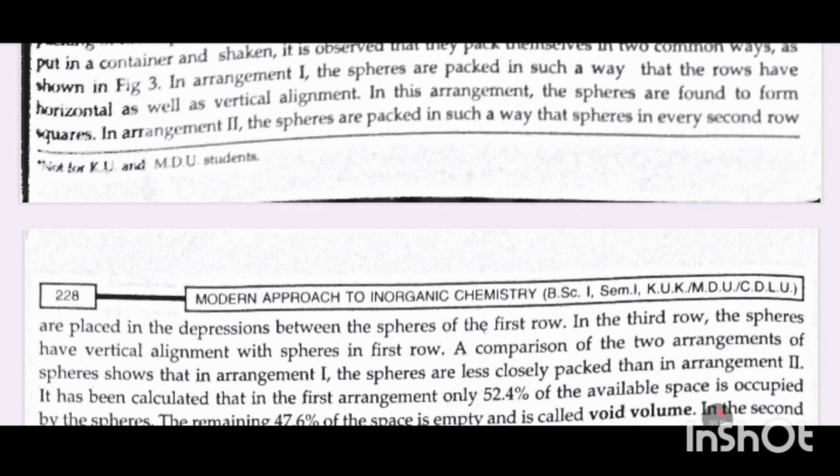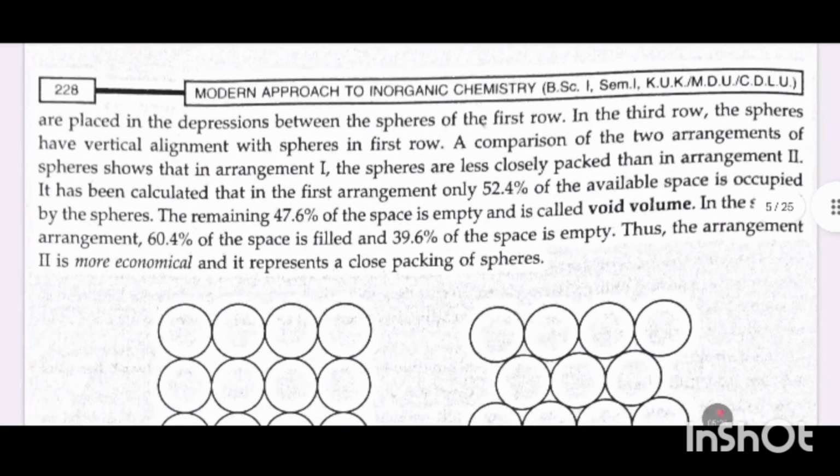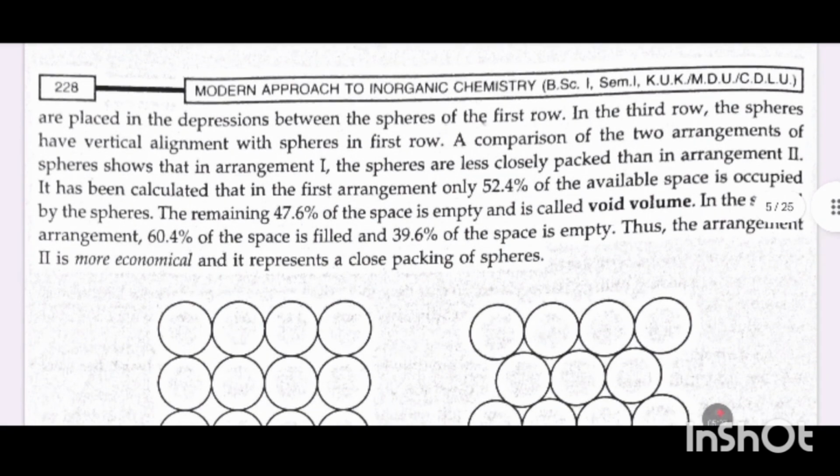The arrangement second. In arrangement second, the spheres are packed in such a way that spheres in every second row are placed in the depression between the spheres of the first row. In the third row, the spheres have vertical alignment with spheres in the first row. A comparison of the two arrangements shows that in arrangement 1 the spheres are less closely packed than in arrangement 2.